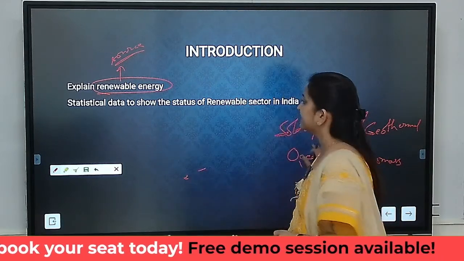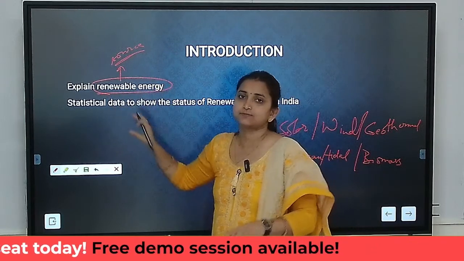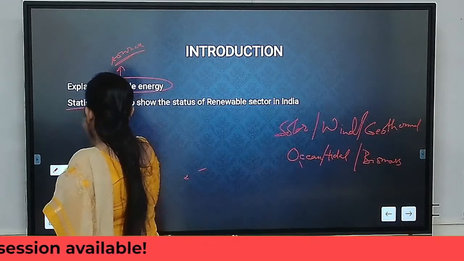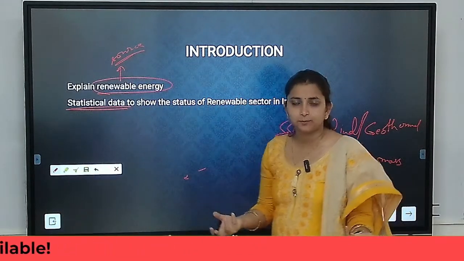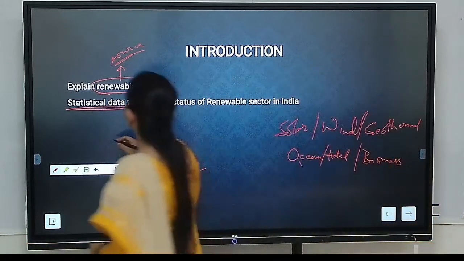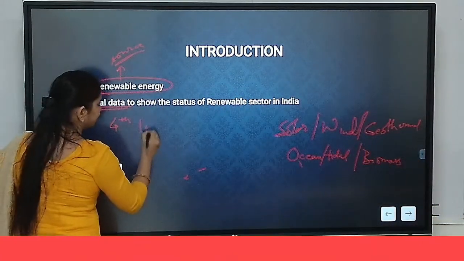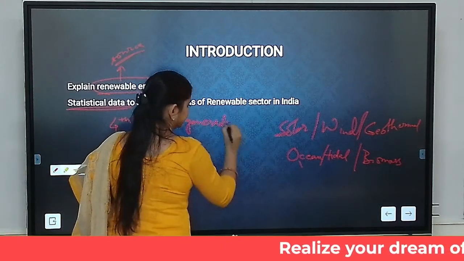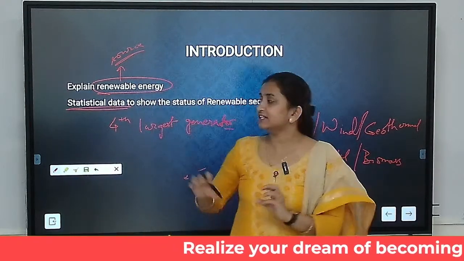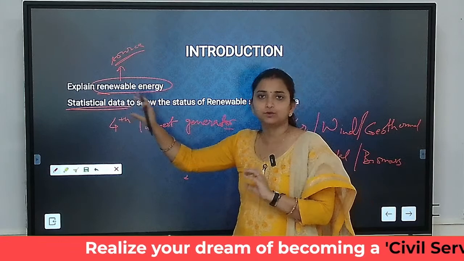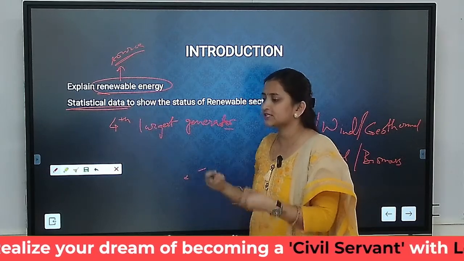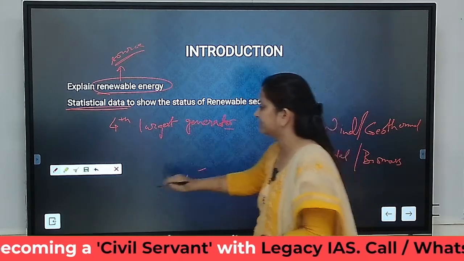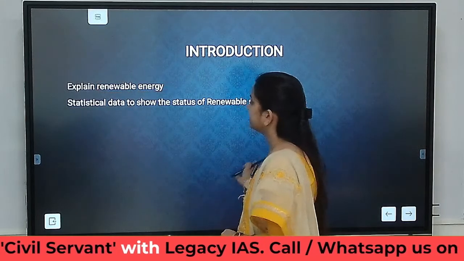So all these areas where we are working, that you had to explain. So explain what is a renewable energy, plus we need to show some statistical data here. It can be any current affairs related pointer that you can add, or with respect to wind energy, India is the 4th largest generator in the world. That also you can add here. Okay. With respect to statistical data or anything related to current affairs, if we add, it rather informs the examiner that the candidate is knowing about the topic which is being asked. Okay. So that shall be the introduction.